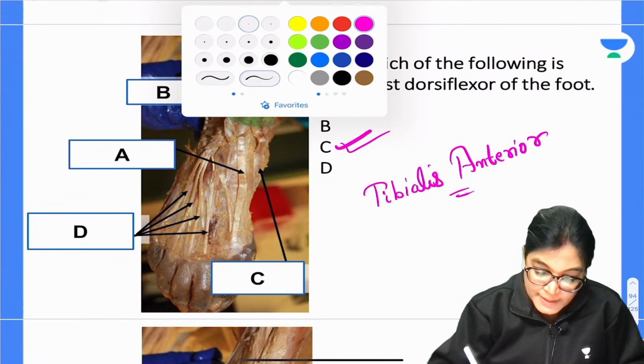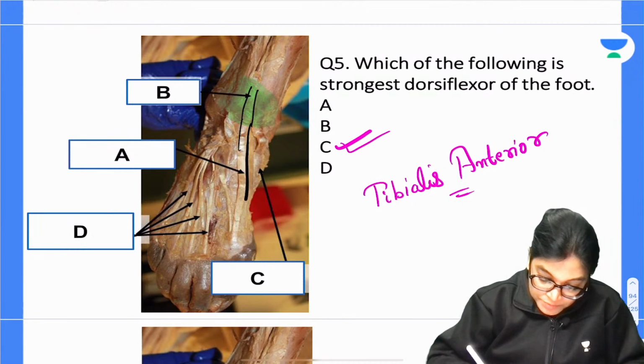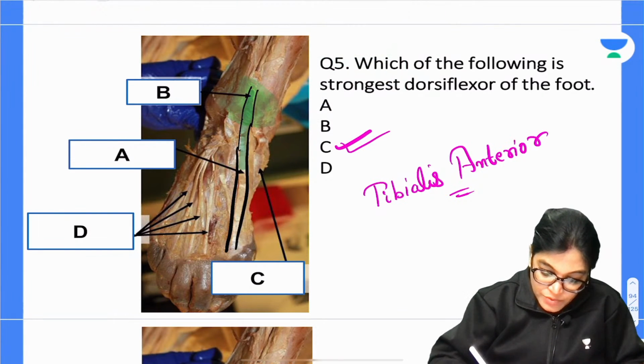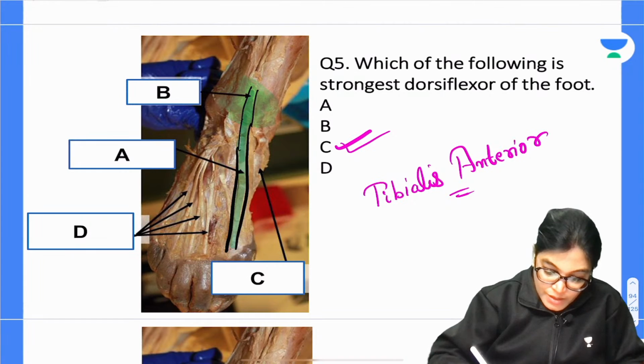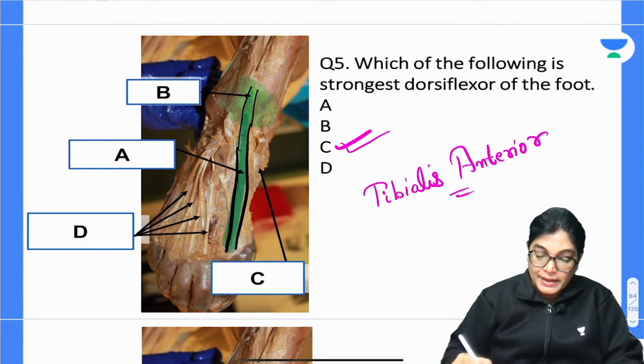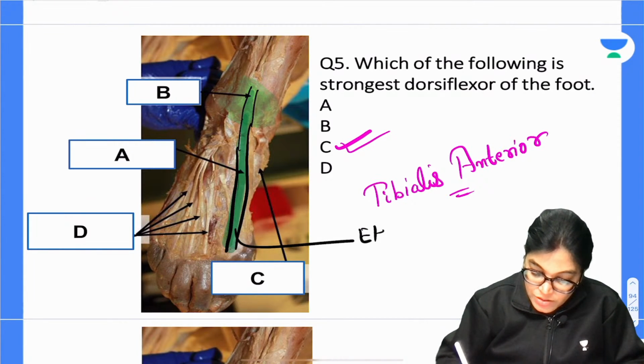Now if you have confusion about the tendon, see the tendon which is traversing below it. This tendon is continuing and going towards the great toe. So this will give you the hint which muscle tendon it will be. It is going towards the great toe, so this is extensor hallucis longus.